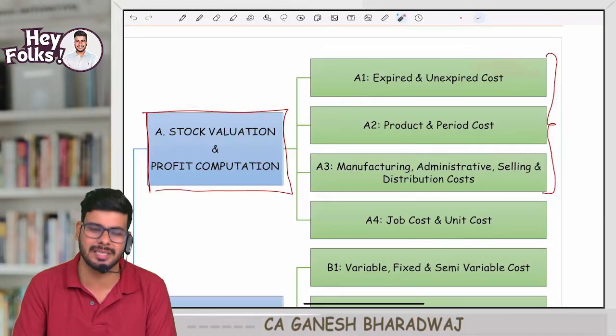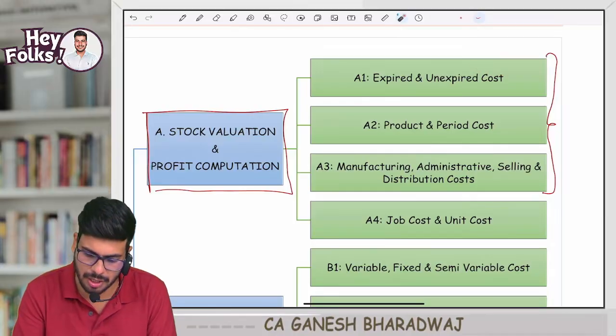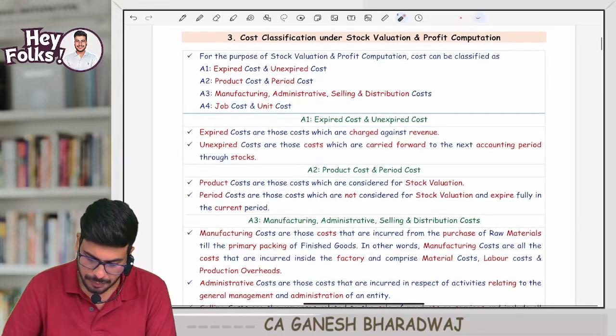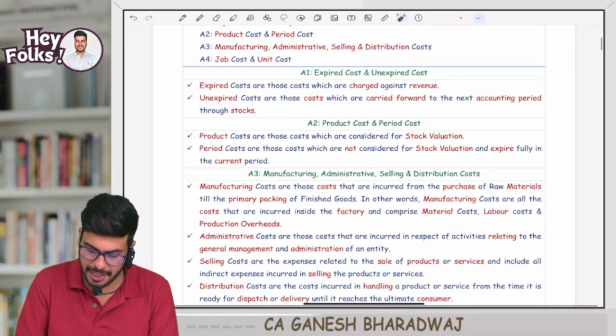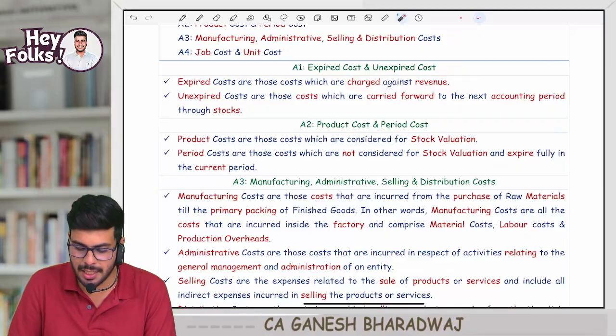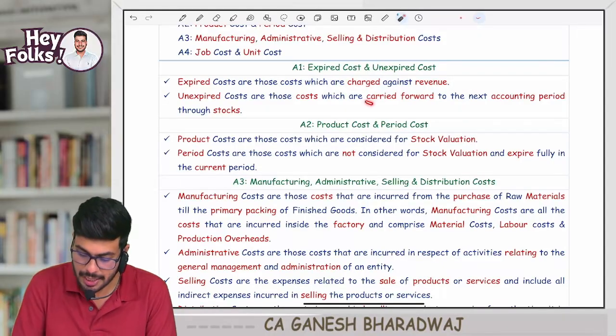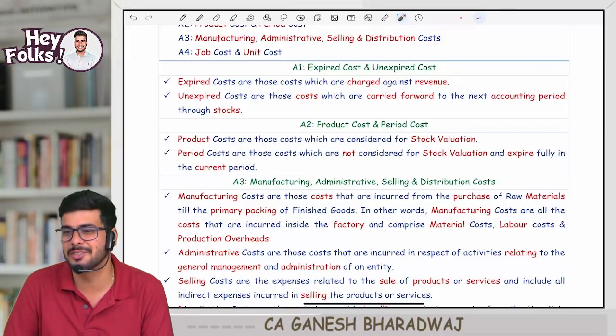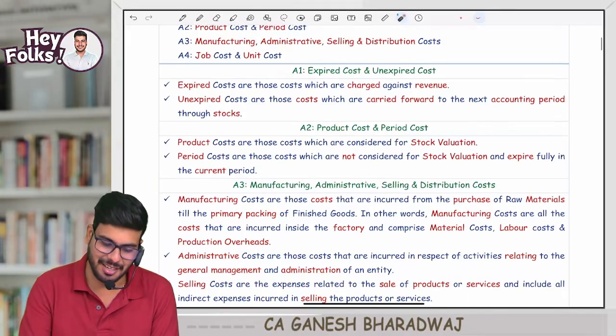Sir, what is the meaning of expired cost and unexpired cost? Everything I have explained here. Look at this. Expired costs are those costs which are charged against revenue. Unexpired costs are those costs which are carried forward to the next accounting period through stocks. Understood? What you understood?